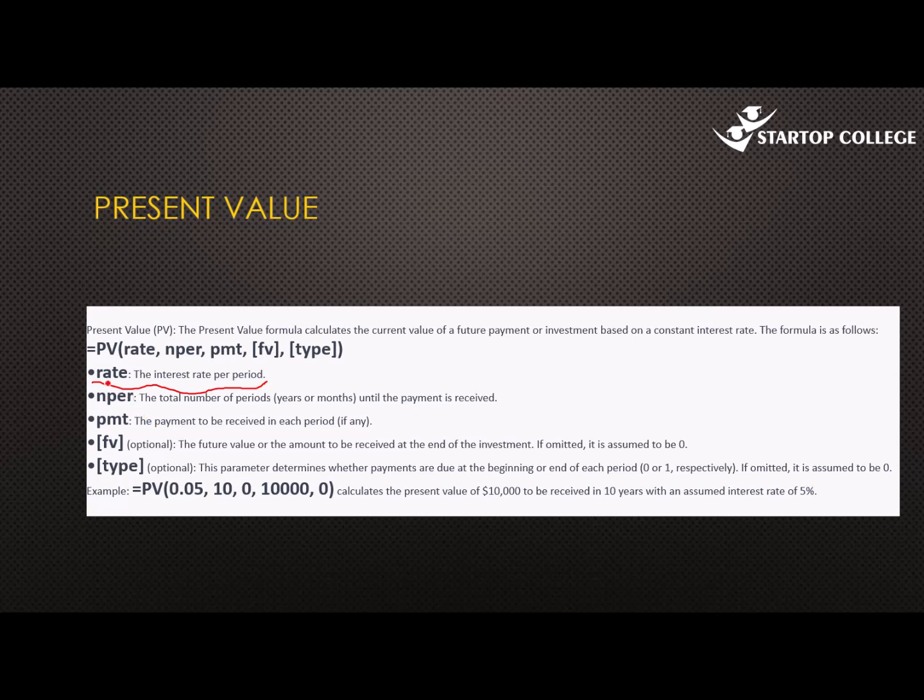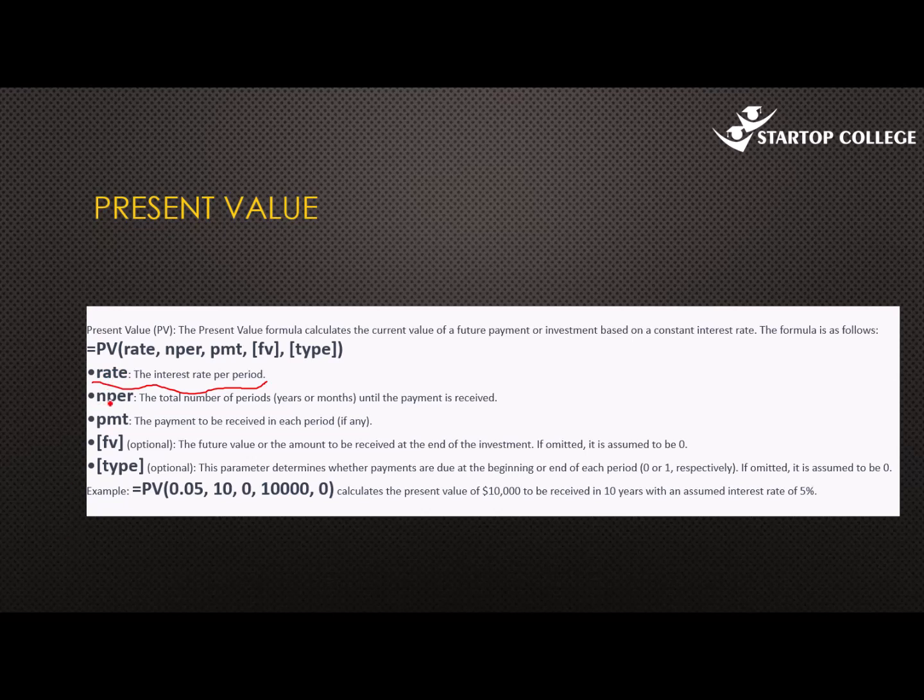If you're given the annual discount rate, yet the payments are made every month, you need to convert it into a monthly interest rate by simply saying annual rate divided by 12. If the discount period is twice a year or semi-annual, then we say over 2, the annual rate divided by 2 since it's semi-annual. If it's per quarter, over 4 to get the quarterly rate.